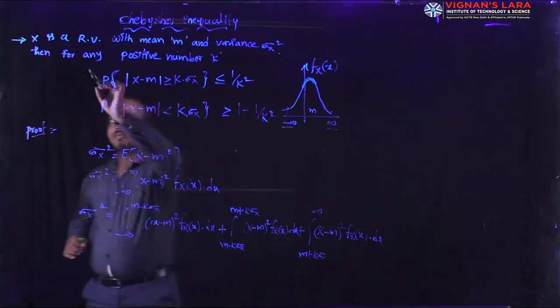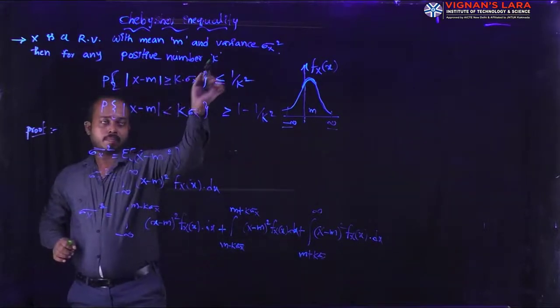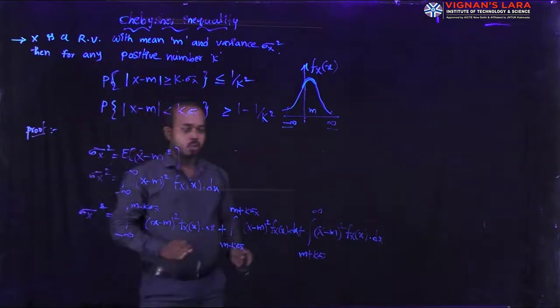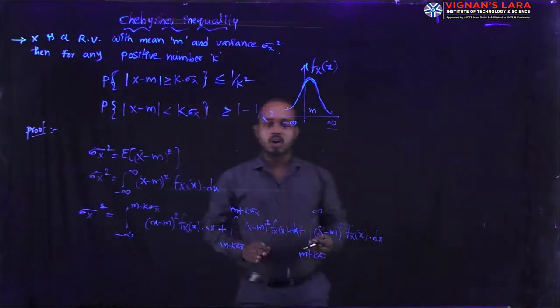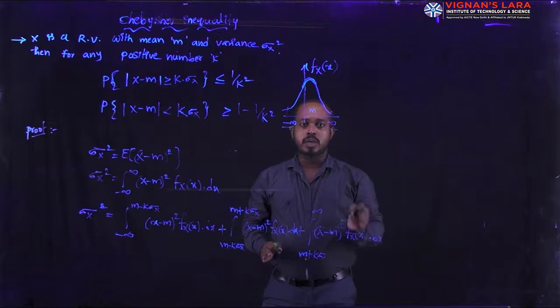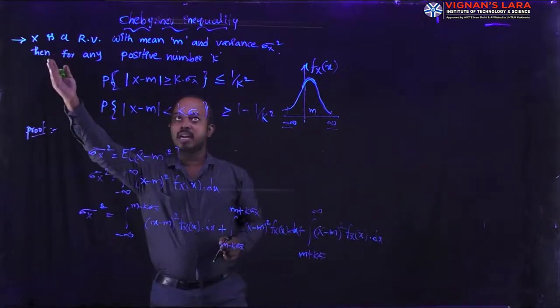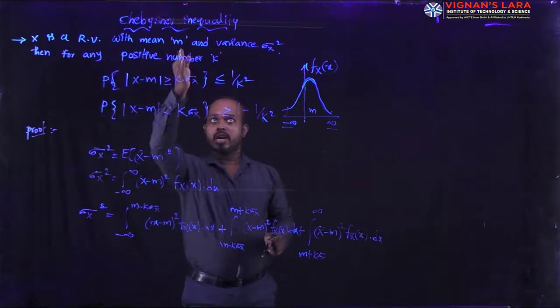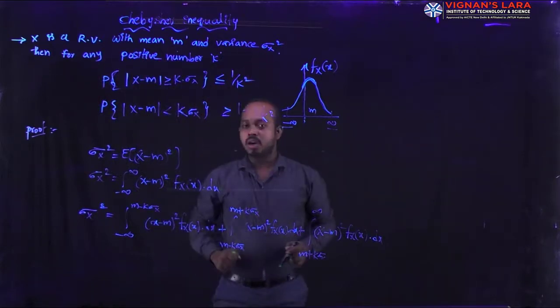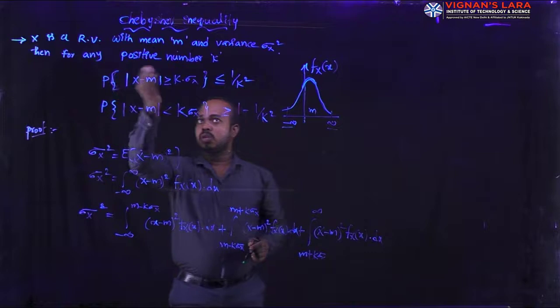Then for any positive number k, we can write the statement of Chebyshev inequality under these assumptions. The first assumption is X is a random variable with mean m and variance sigma X square, for any positive number k.